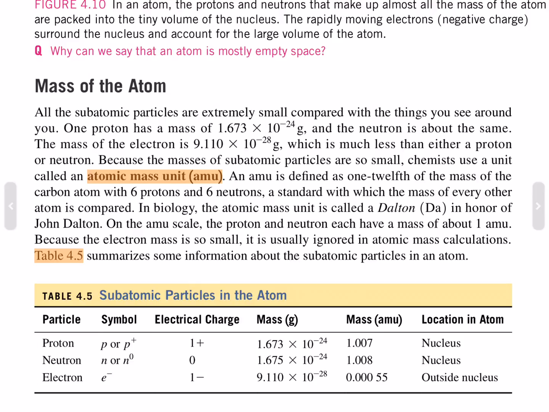In biology, the atomic mass unit is called the dalton, in honor of John Dalton. On the amu scale, the proton and neutron each have a mass of about 1 amu. Because the electron's mass is so small, it's usually ignored in atomic mass calculations. Table 4.5 summarizes some information about the subatomic particles in an atom. The proton has a charge of +1 and is found in the nucleus. The neutron has no charge, is found in the nucleus, and an electron has a charge of -1, is found outside the nucleus.